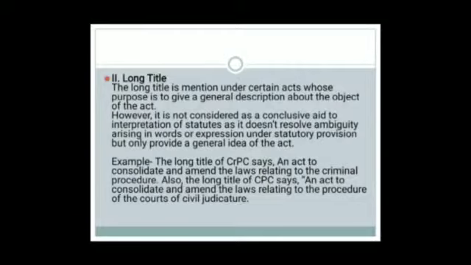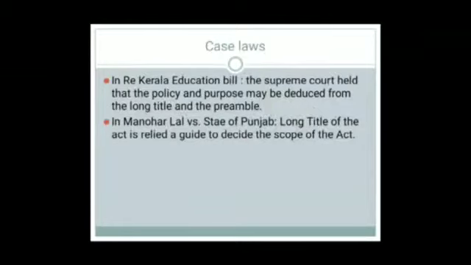So long title is being used by the court to interpret certain provisions of the statutes. It's useful only to the extent of removing ambiguity and confusion, and is not a conclusive aid. Now in the case In re Kerala Education Bill, there are these two cases where the Supreme Court has said about the long title.